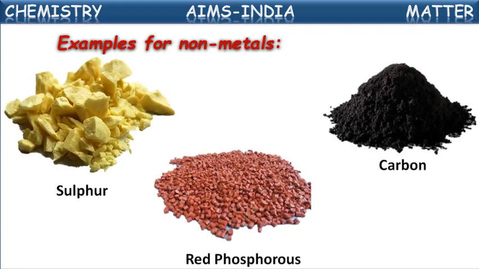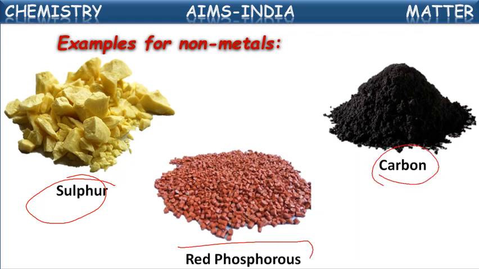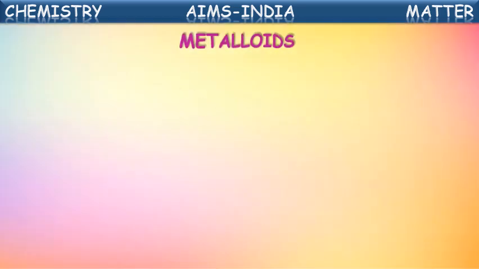So let us see some examples for non-metals here. It is sulfur, it is red phosphorus, it is a non-metal. Carbon, it is also a non-metal. These are the examples for some non-metals. You can observe their colors also. Carbon is black in color, phosphorus is red in color, sulfur is yellow, light yellow, we can consider. See, next one is metalloids.